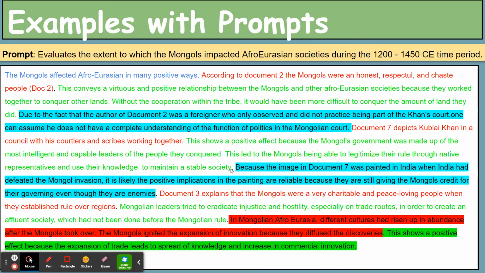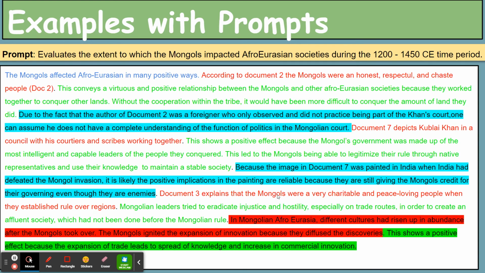It's a great example. It looks like she did back-to-back HAP statements. So she said, because the image in document 7 was painted in India when India had defeated the Mongol invasion, it is likely the positive implications in the painting are reliable because they are still giving the Mongols credit for their governing, even though they are enemies. Again, she evaluates the reliability using a HAP aspect. Great HAP statement. Let's get into her third piece of evidence.